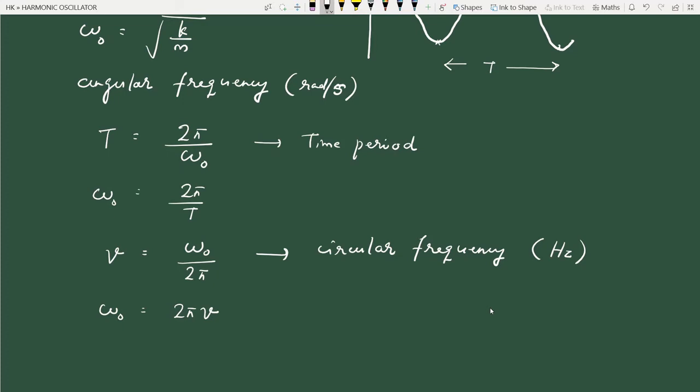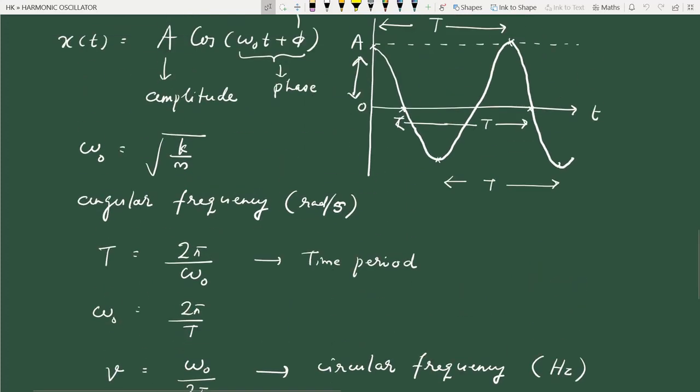Okay, when you compare time period and frequency, it is clear that frequency is the reciprocal of time period, or time period is the reciprocal of frequency. Time period has the expression 2 pi by omega 0, frequency is omega 0 by 2 pi. We don't use the term circular frequency normally, we simply call it frequency.